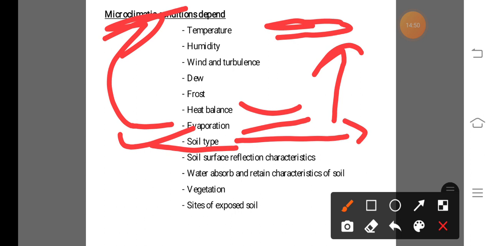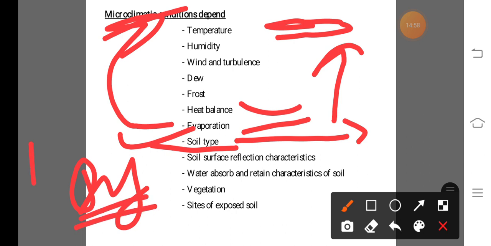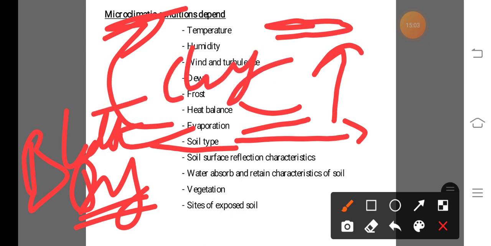If the soil is dry, or the soil is black color, that means clay soil. The clay soil or black color soil absorbs maximum solar radiation and reflects less solar radiation, that means the soil becomes a black body to solar radiation when the color of the soil is black. And we know a black body means the body which absorbs all incident radiation.